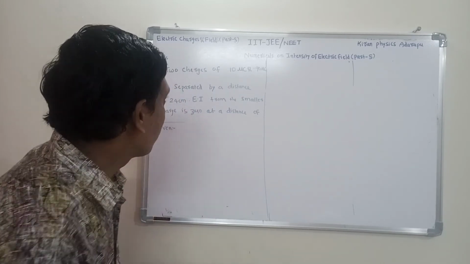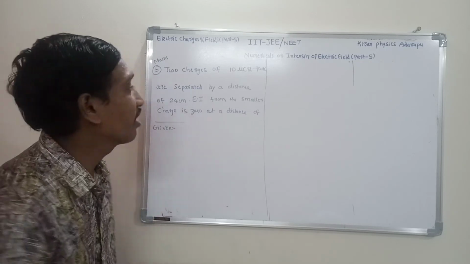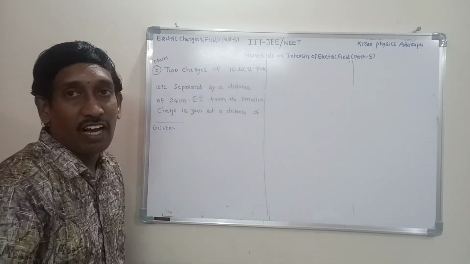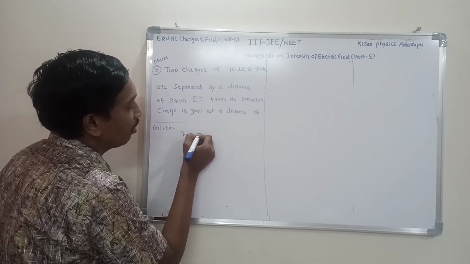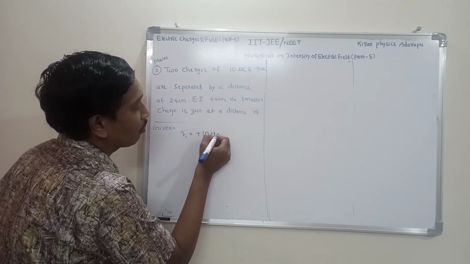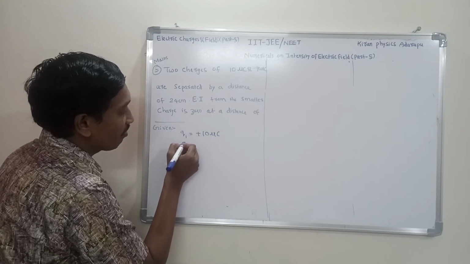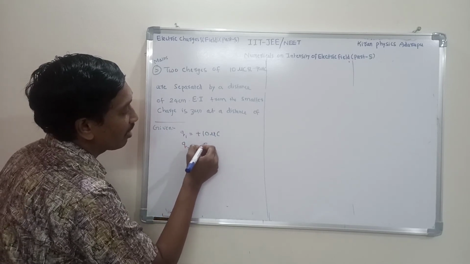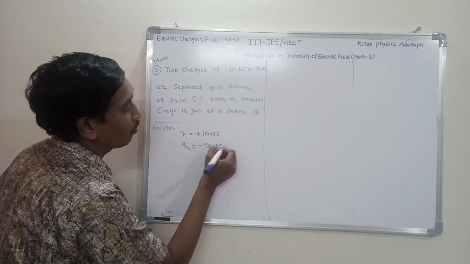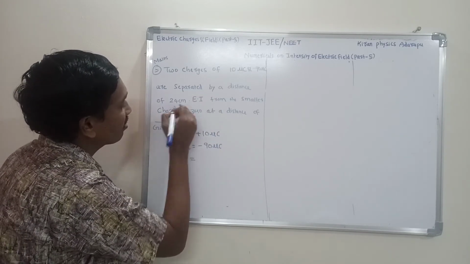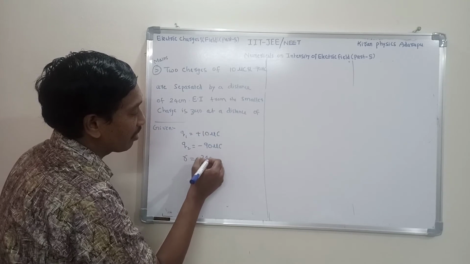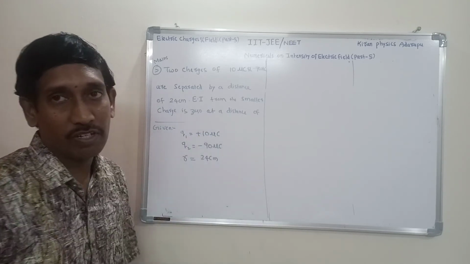So listen carefully, all of you. What are the given values? Two charges. I consider one as Q1, Q1 is equal to plus 10 microcoulomb. One more charge is given, Q2, which is minus 90 microcoulomb. And one more thing given: the distance between these two charges is 24 centimeters. This is the given question.